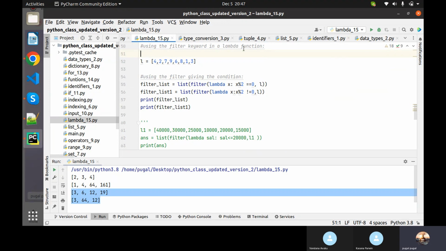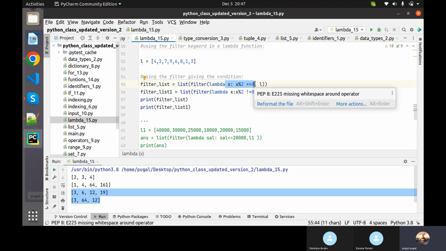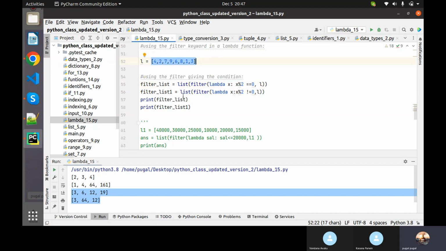So filter, what it will do, based on whatever condition that you're passing, it will take that condition, and based on the condition it will filter the data from the sequence. So here anyway we are going to get more than one value, so that is the reason we are passing list, because that list can hold multiple data. Now what is happening, instead of that condition we are putting x. When we divide anything by 2, if it returns 0, we store it into the filter list.